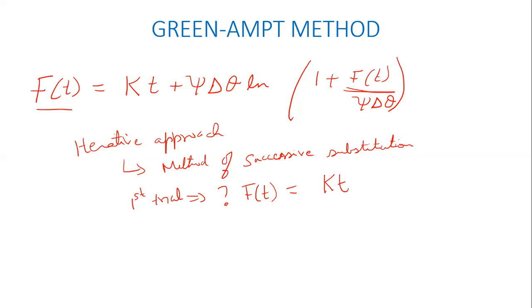So you make that as your first guess, put that in, you'll solve for it, you'll get another answer for f of t. You again put that number back in, again solve it, and keep repeating it until your method converges. Is that okay? All right. Any questions on this? Yes, did anybody have a question?